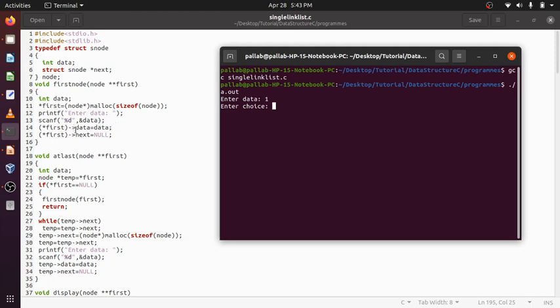Whenever I write like this with arrow dereferencing, it means within the structure only. For the first node nothing is there next, so it will be null.